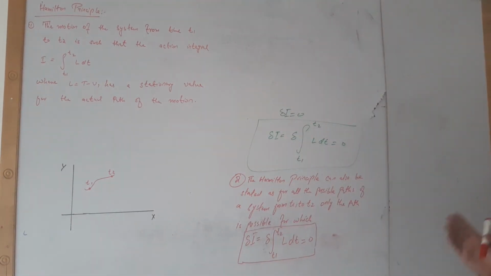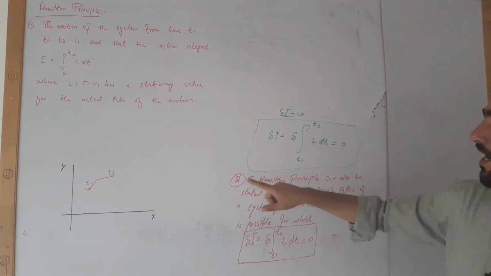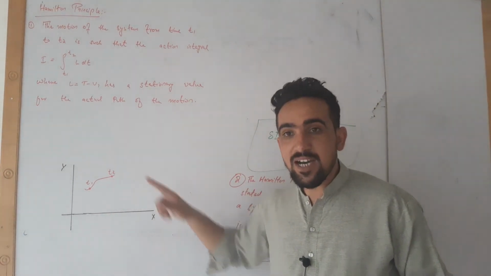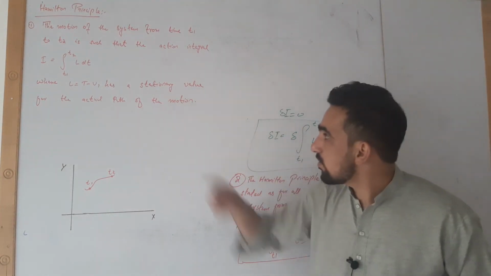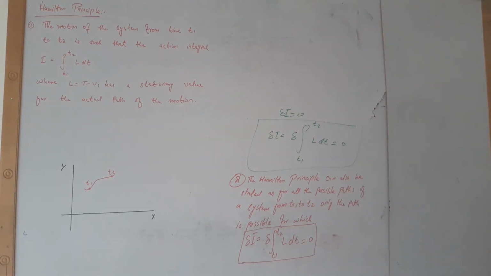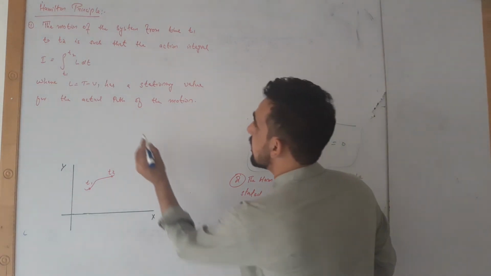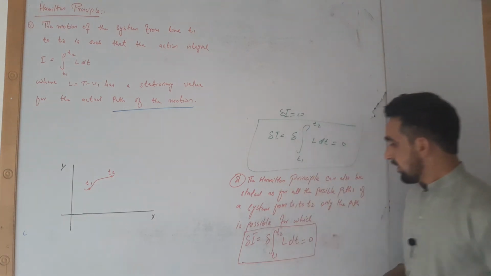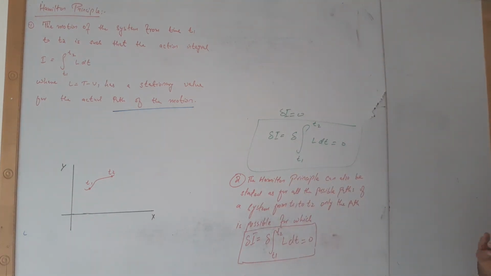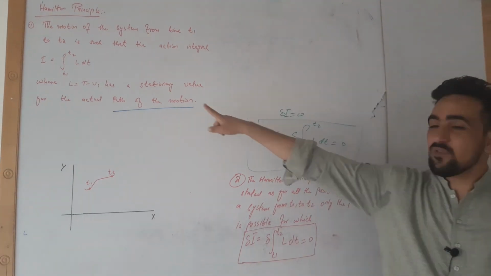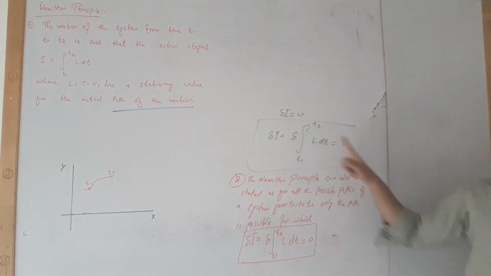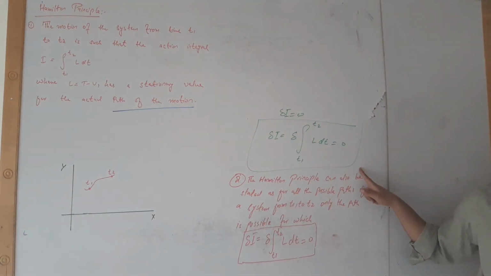So Hamilton principle could be generalized to two statements, that is the motion of a system for which the path that the system takes is known as the path of the motion. So what will be the path of the motion? The path of the motion will only be for which this integral becomes 0.